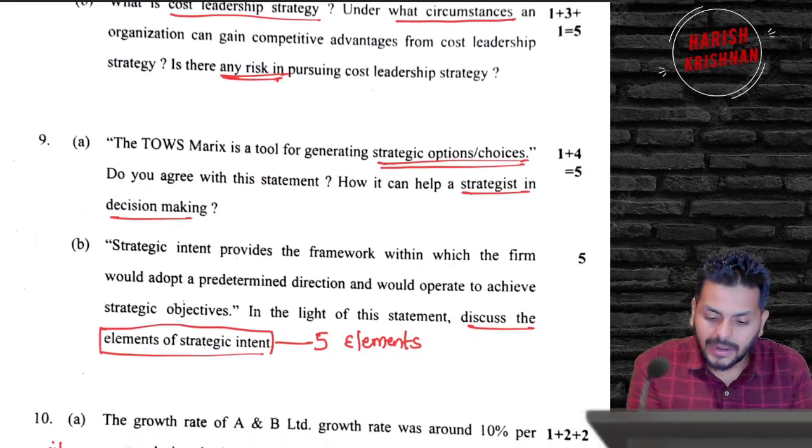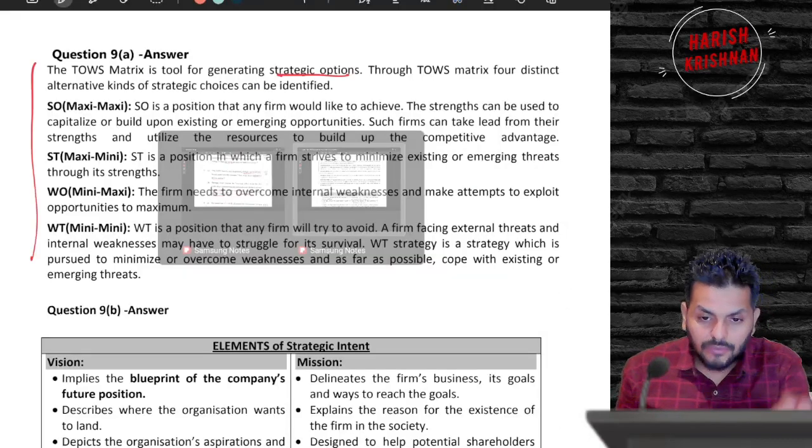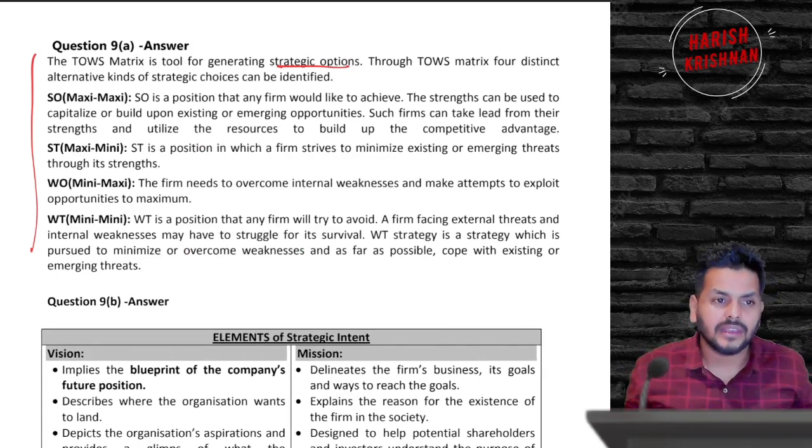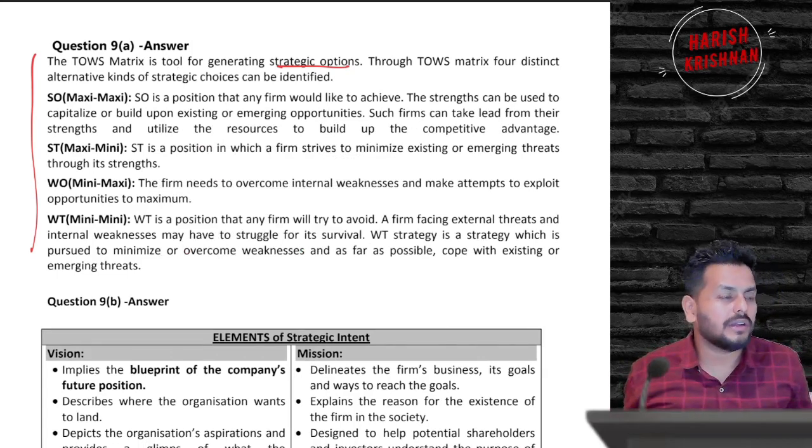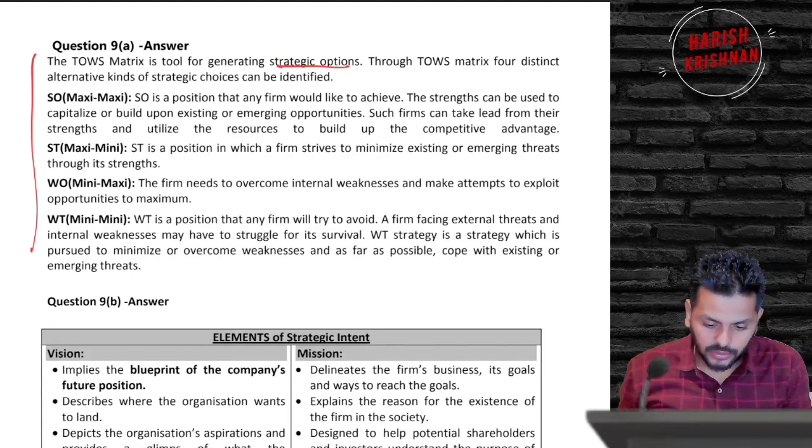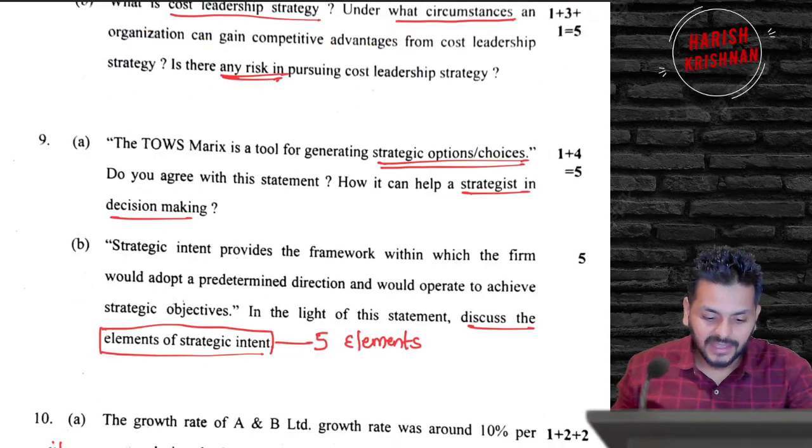See, the TOWS matrix is a tool for generating strategic options. If you go to your book and see, they'll have the same line. But they're just asking you to write what the combinations are. I just want to conclude this video and feel more happy.